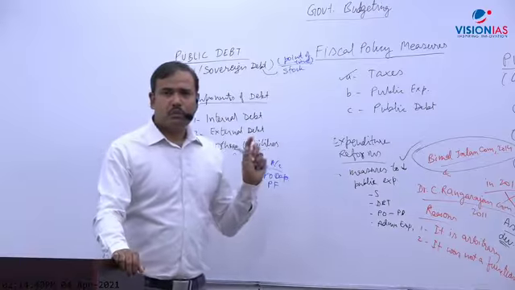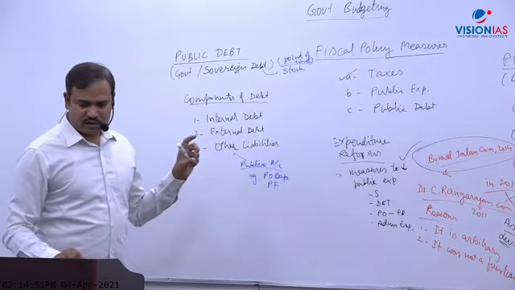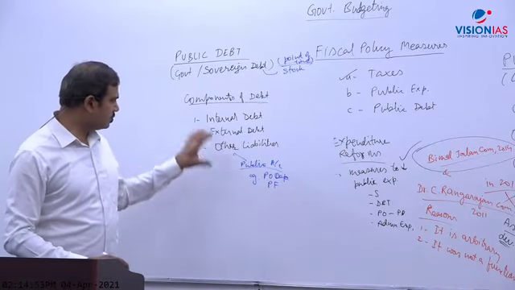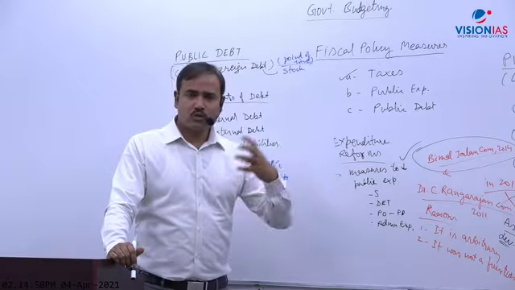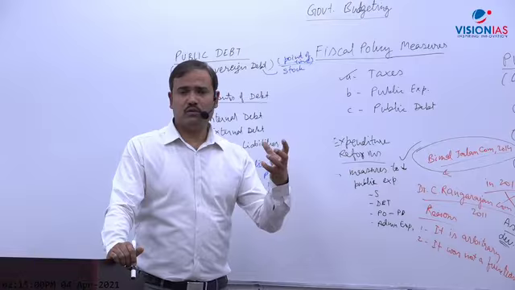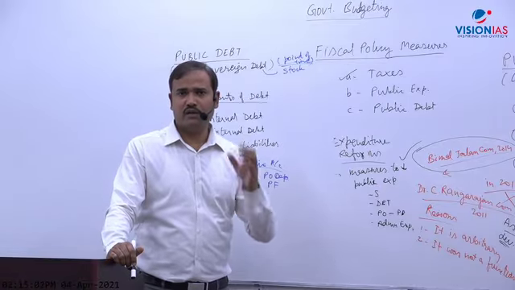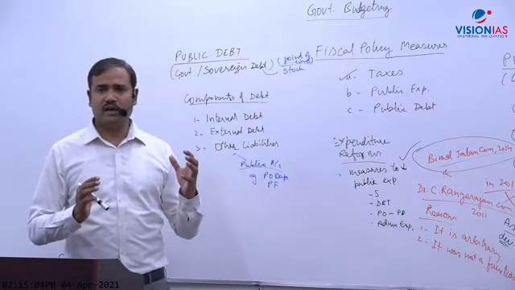Clear? So how much is the debt of the central government? Because of COVID, the government had to borrow much more. As we discussed, the fiscal deficit was very high last year, 9.5% of GDP, so the government had to borrow.